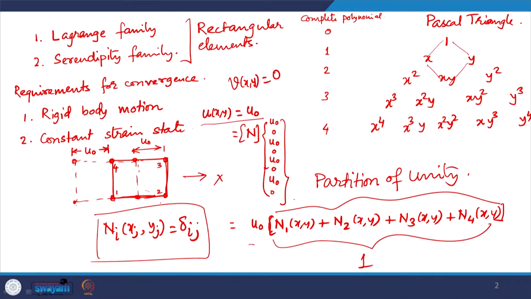The interpolation condition can be derived and managed in several ways, but we need to look at that set of interpolation functions which, in addition to satisfying this interpolation condition, also satisfy partition of unity, that is, they divide the unity amongst themselves, right.